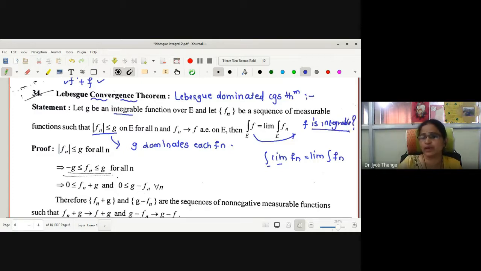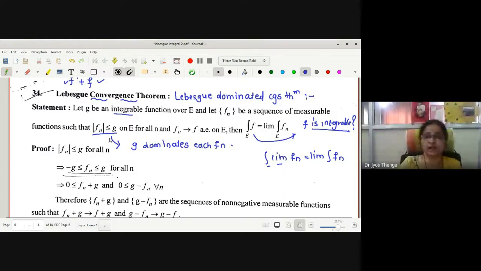The first job: if it is integrable, then only there is a meaning. This statement has some meaning. Otherwise, there is no meaning to this equation. Therefore, the first job is to show that f is integrable. What is the condition given to us? Mod fn less than or equal to g.